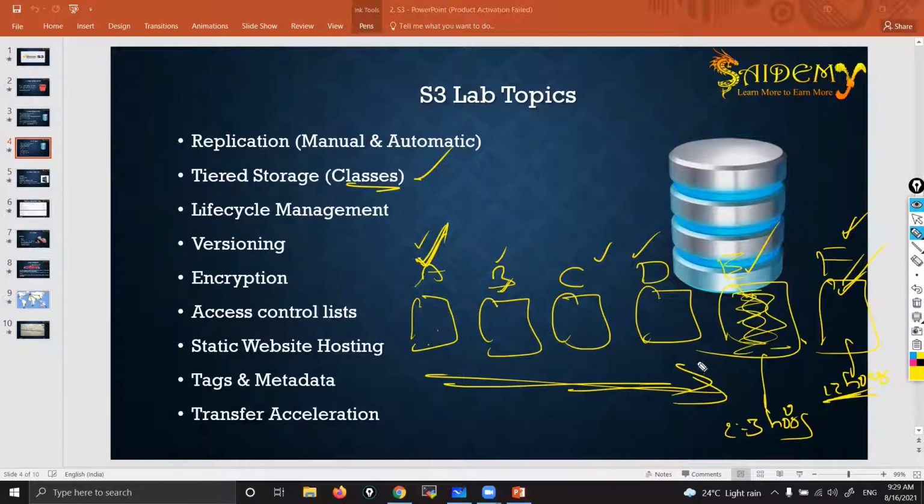Suppose some news agencies, like The Hindu, these newspapers and all. As per government guidelines, they need to store the entire news of the last 10 years or so. Assume, as an example, I'm not pretty sure how many years they need to store, that they have to save 10 years of news, because sometimes the news acts like evidence to resolve many cases, court cases, police cases and all.